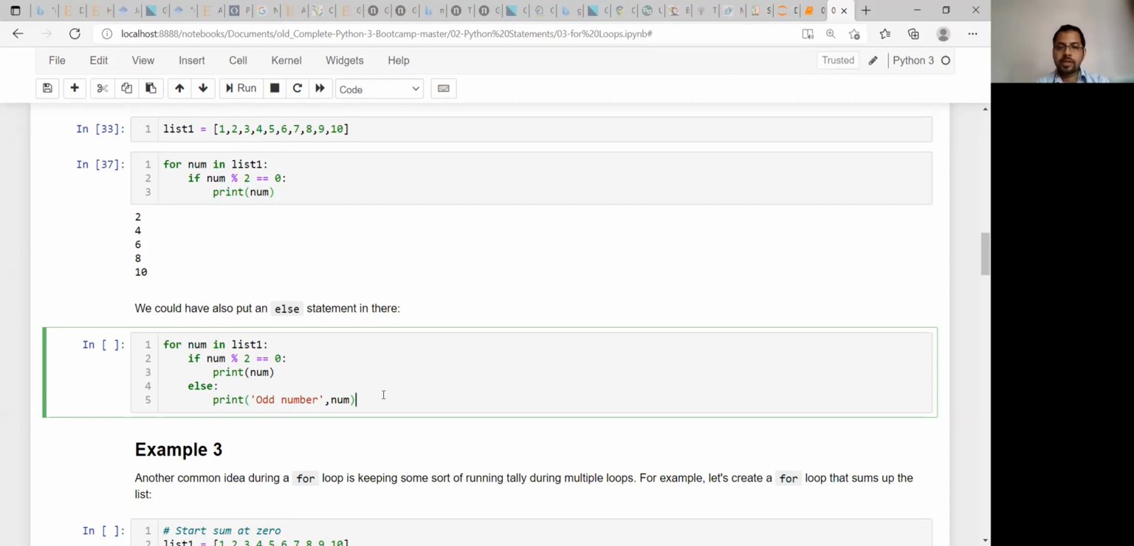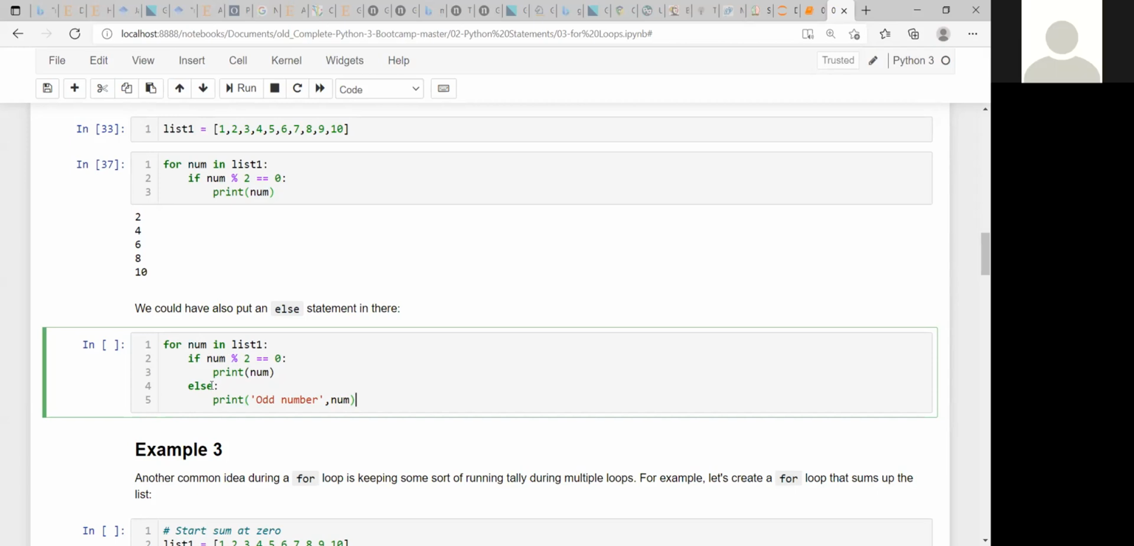So take any first number. Okay, say for example this one. So the number value is 1 now. Now it is checking whether that number 1 modulo 2 is equal to 0 or not. Is it true the first time? No, sir. So that means this print num will not work. It will go on to the else statement.